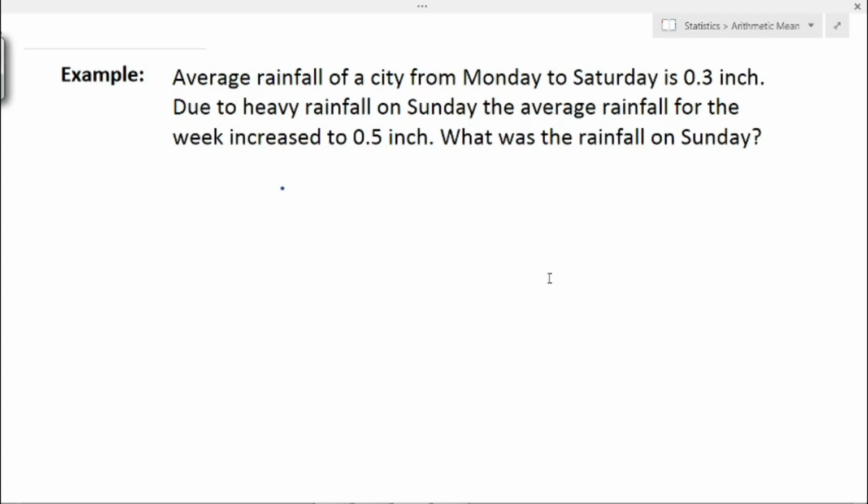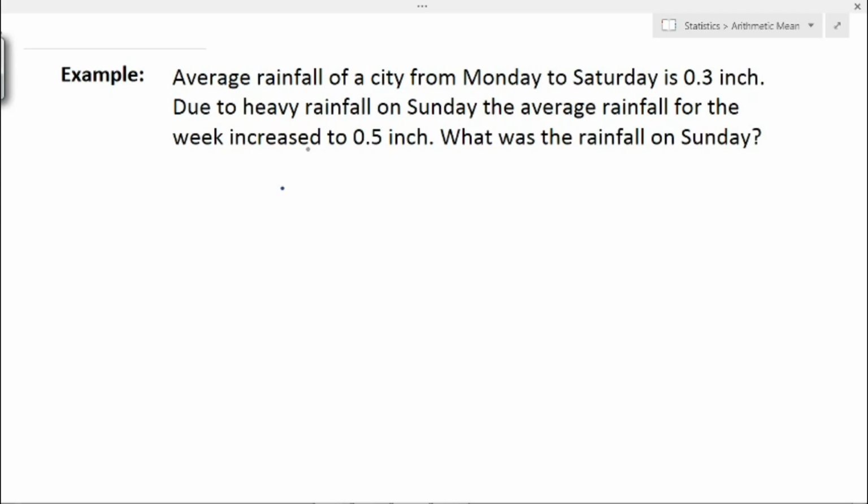One more condition is given: due to heavy rainfall on Sunday, the average rainfall for the week is increased to 0.5 inches. So a second average value is given, that is 0.5, and that is for the whole week, that is, n value is 7. Okay, so we have to find the value, that is, what was the rainfall on Sunday.